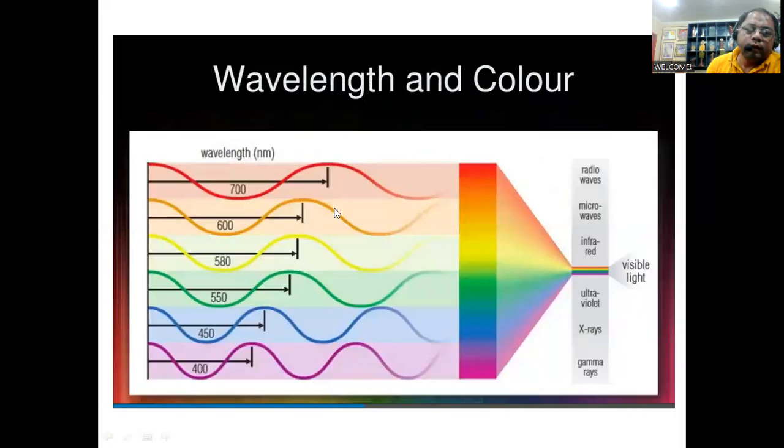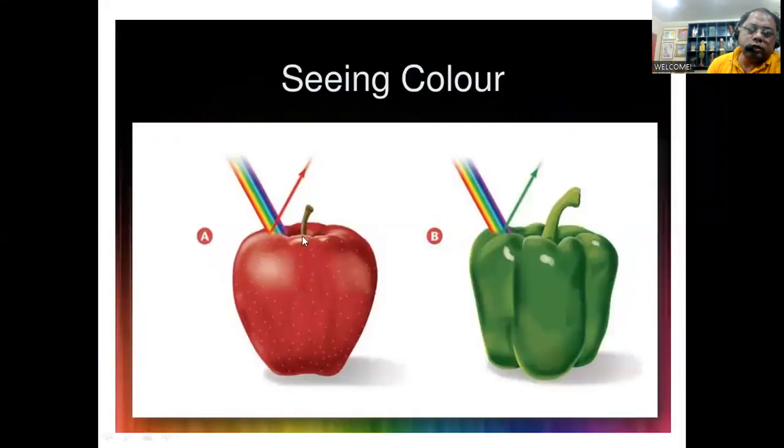Now, in seeing colors, we see a red color when a beam of light, which we believe to contain at least 7 varied colors. So we shorten them in an acronym called ROY G BIV: red, orange, yellow, green, blue, indigo, violet.